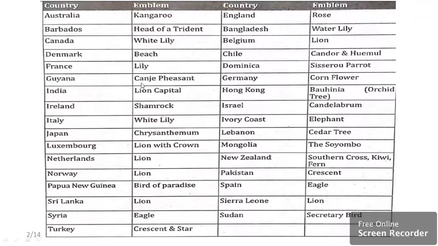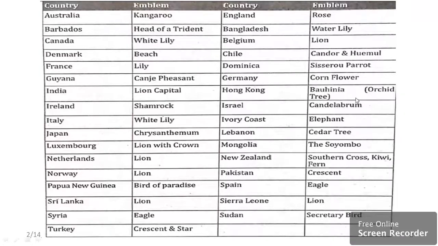Then Kanje Pheasant is the emblem of the country Guyana. Then Shamrock belongs to Ireland. Then Chrysanthemum belongs to Japan. The emblem bird of paradise is applicable for New Guinea, one of the countries. Roses belong to UK, England. Then cornflower belongs to Germany. Important: cornflower is one of the emblems applicable for Germany.